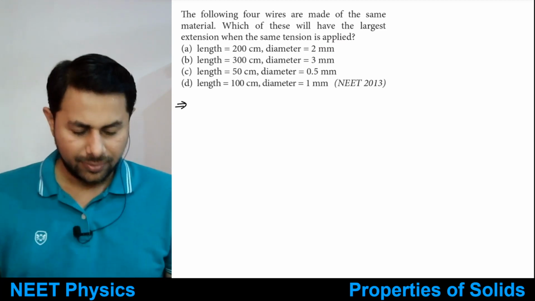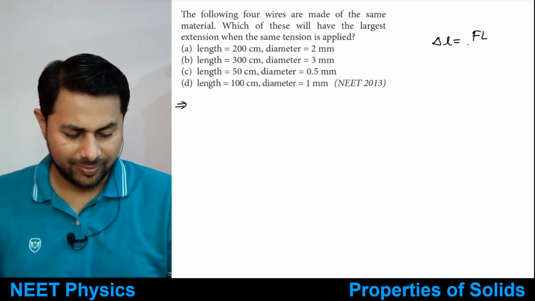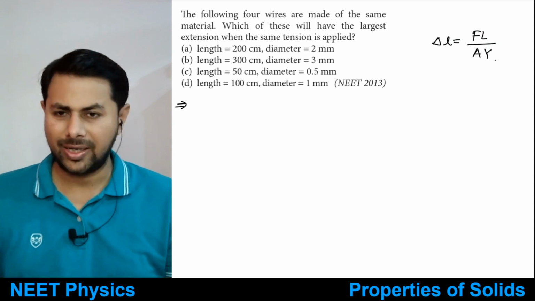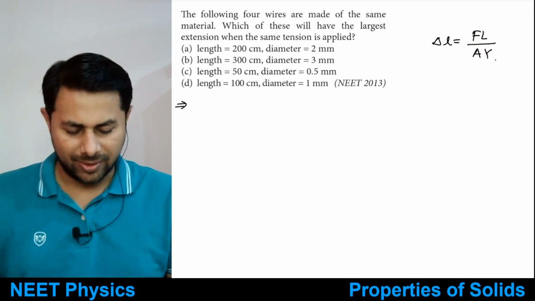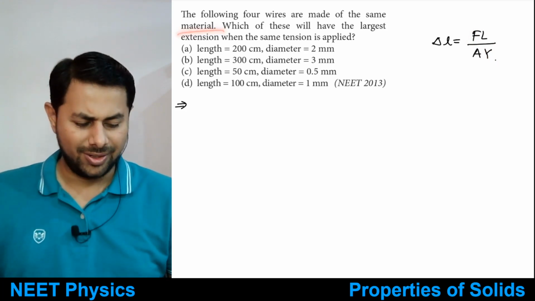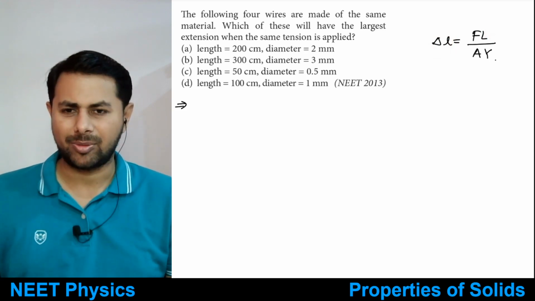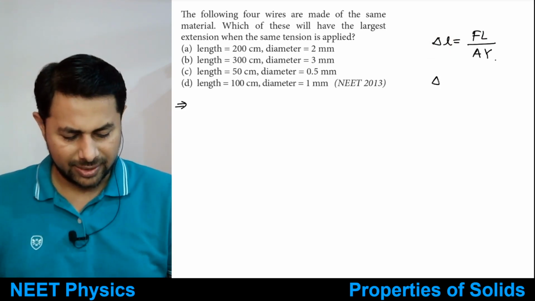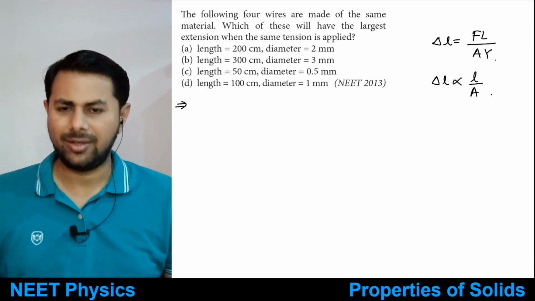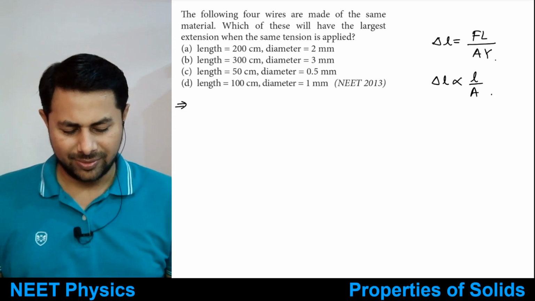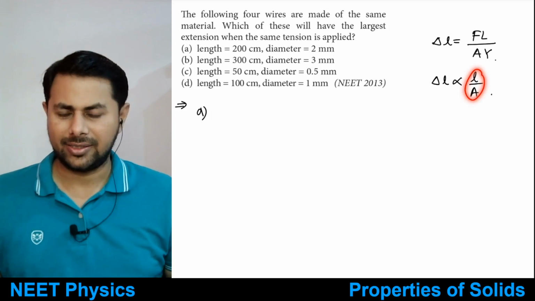So now you know extension is equal to FL divided by AY. Force is equal, and Young's modulus is equal because they are made of the same material. So extension is directly proportional to length and inversely proportional to area. Now we need to find in which of these length by area is largest.